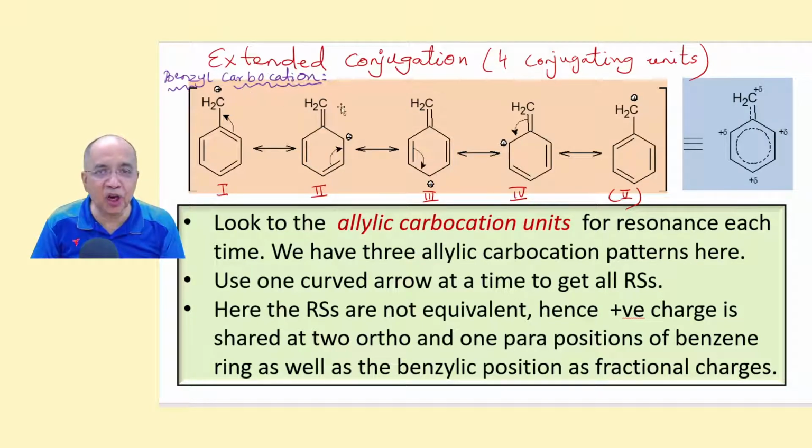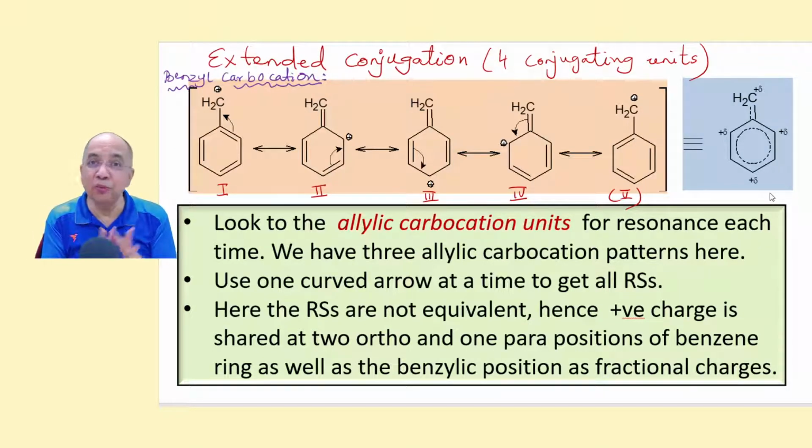And the positive charge is shared between 4 centers. One at the terminal outside carbon, and the others will be the 2 ortho positions, this, and 1 para position. So wherever you find the positive charge in RS, at the same positions you will have fractional positive charge in the actual structure.